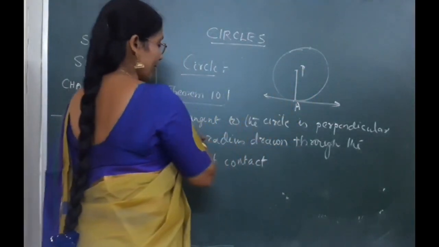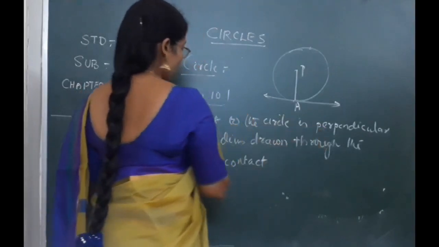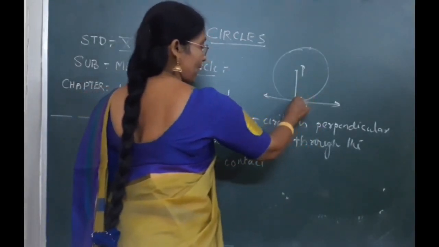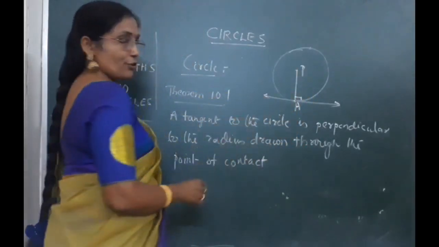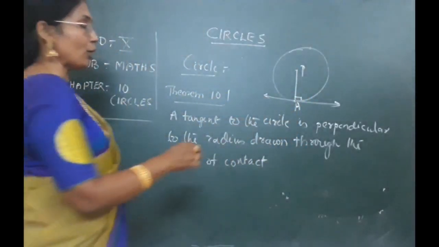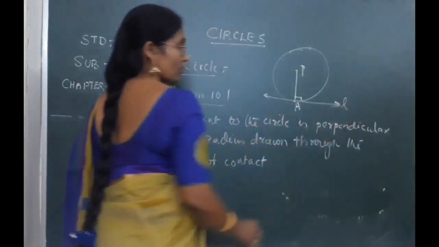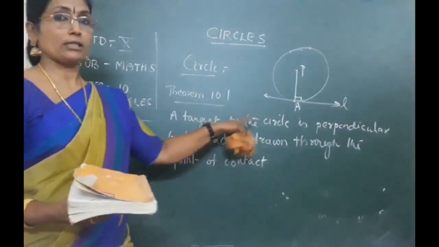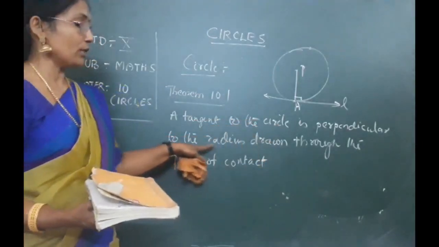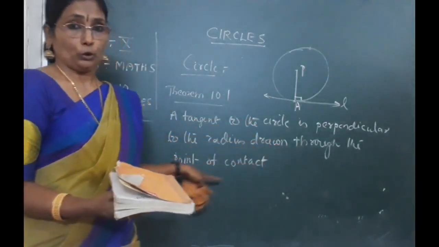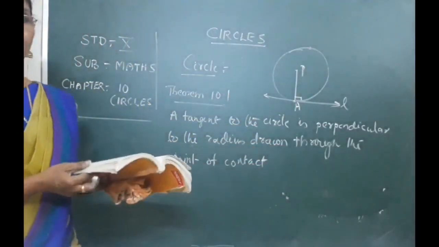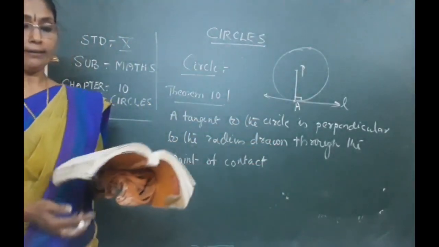Now what is being told here is that a tangent to a circle is perpendicular to the radius drawn through the point of contact. That means at the point of contact, the radius you have drawn will be perpendicular to this tangent. Clear for you children? That means a tangent to the circle is perpendicular to the radius drawn through the point of contact. Now its application is given in exercise 10.1, that question.